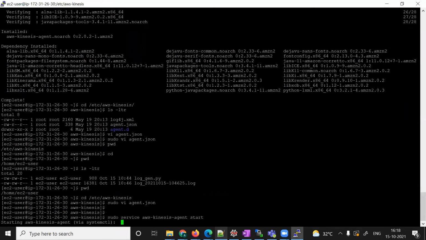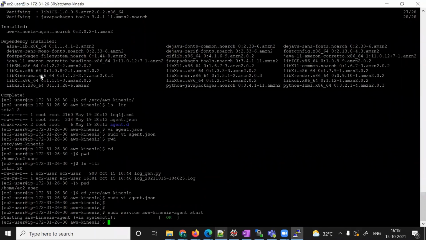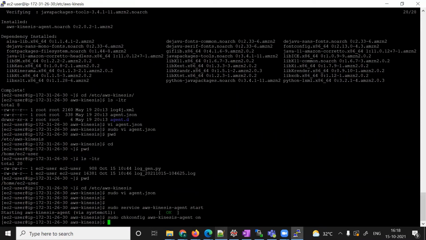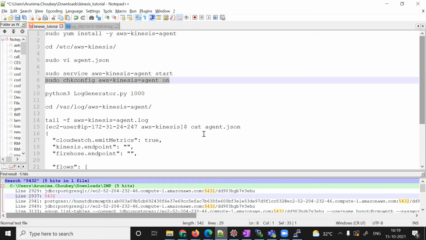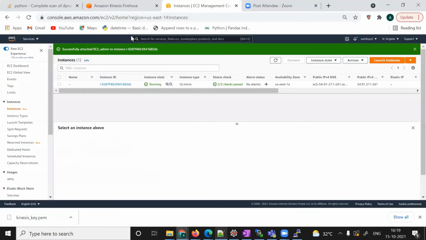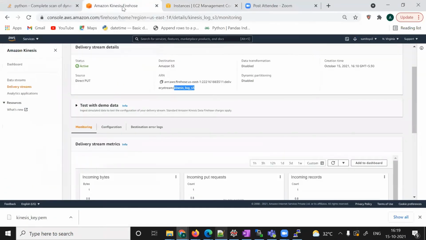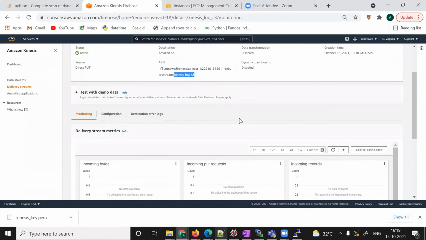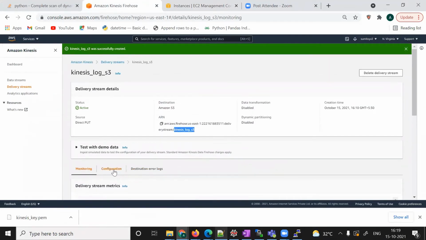Okay, starting. My Kinesis service got started. Everything's done. I have set up all those things, and I will show you my S3 bucket also, what S3 bucket I have set up as a destination.